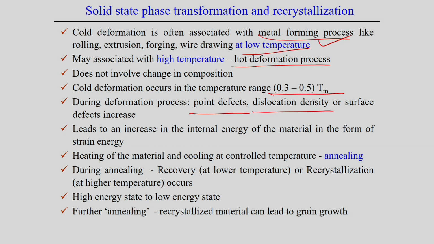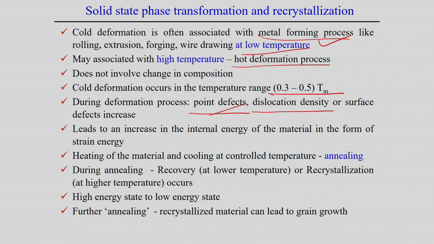Point defects, line defects and surface defects normally increase during the deformation of a particular material. For example, point defects increase, and during the cold deformation process the dislocation density also increases. That means a large number of dislocations form if we further deform the material. At the same time, surface defects may also increase during this deformation process.